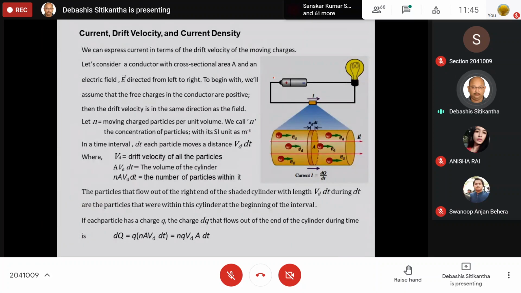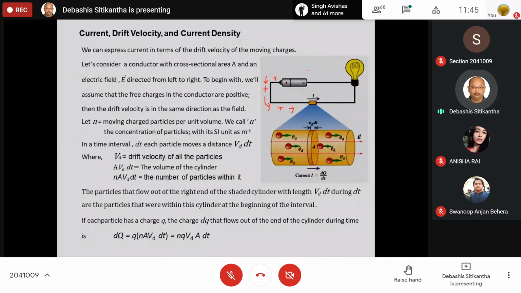Let us consider that the positive charges are moving over here, it will be easy for us to understand. So the positive charges will move from the positive terminal of the battery, and they will move along the direction of the conductor.